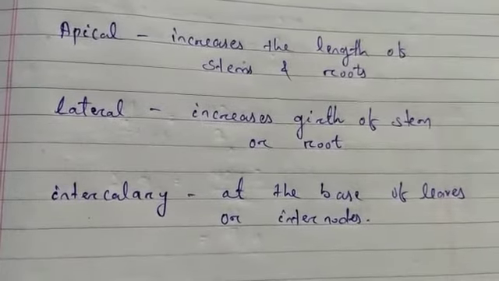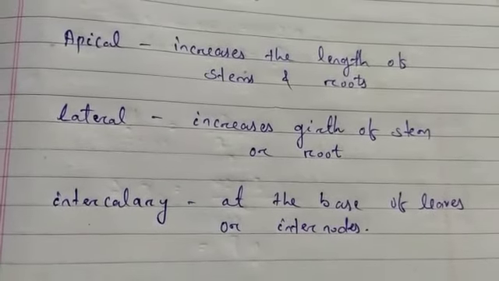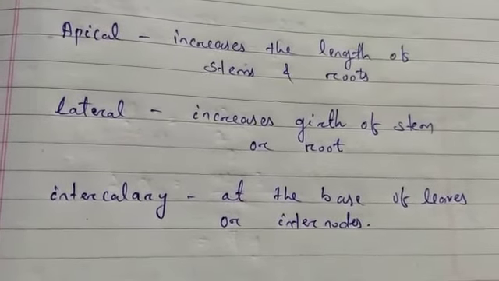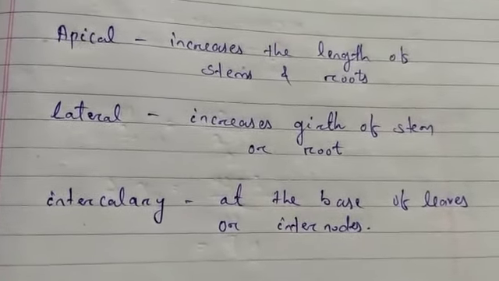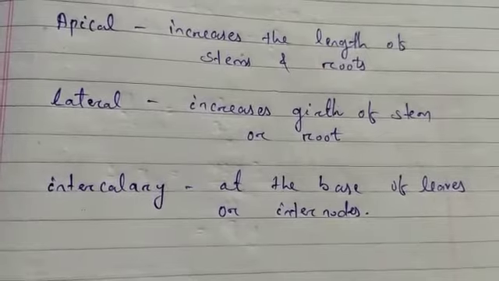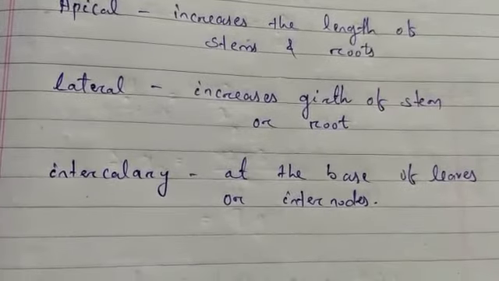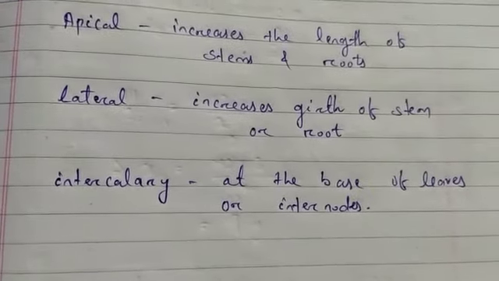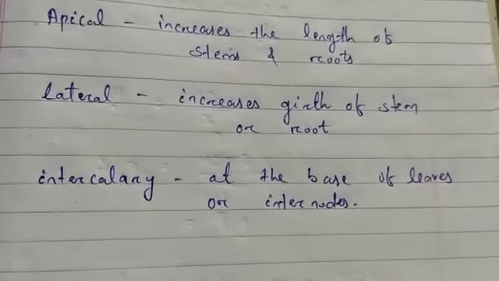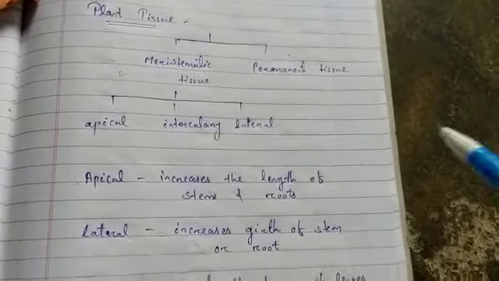That is why the cells in the meristematic tissue are very active. They have dense cytoplasm, thin cellulose walls and prominent nuclei, but they lack vacuoles, because the function of meristematic cells is to divide frequently and give rise to new cells. If vacuoles are there, they will cause hindrance in cell division, because vacuoles contain cell sap which provides turgidity and rigidity to the cell. For this reason, meristematic cells lack vacuoles. So this is about the meristematic tissue of plants. In the next class we will discuss the permanent tissue.